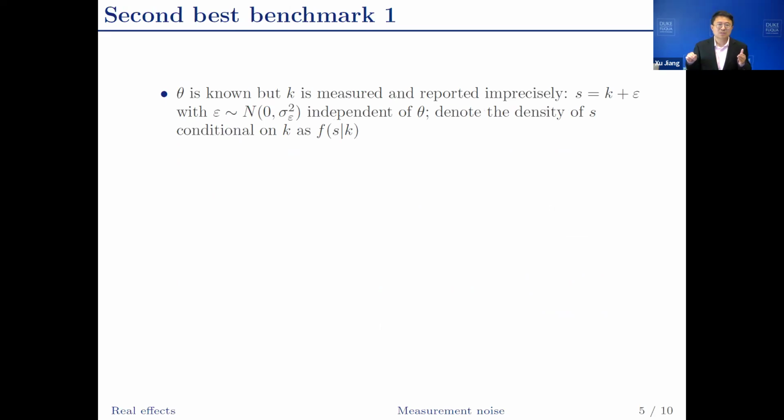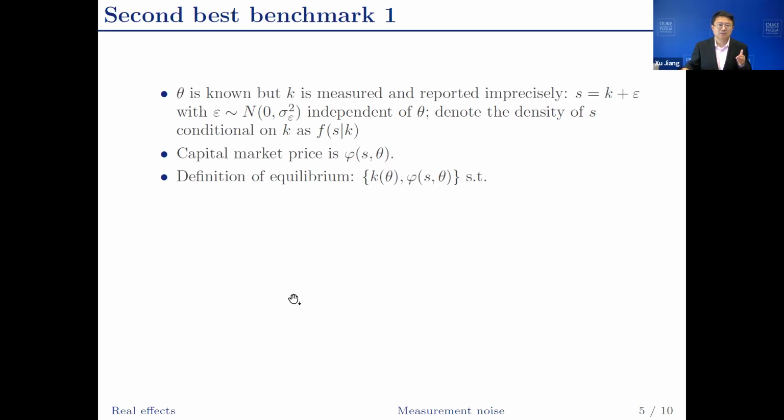The first benchmark, theta is known, but k is measured with noise. The market does not observe k, it observes some noisy measure of k, s. The market is going to set price based on s and theta. And in equilibrium, the manager is going to choose k as a function of theta to maximize the manager's payoff function. And the market is going to set the price equal to expected future cash flow conditional on s.